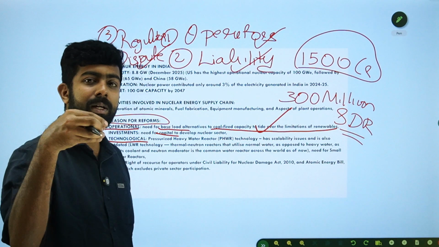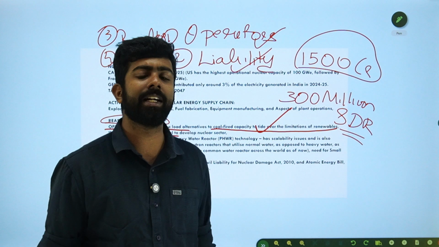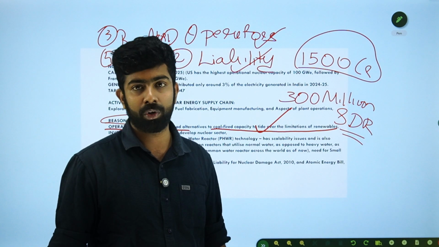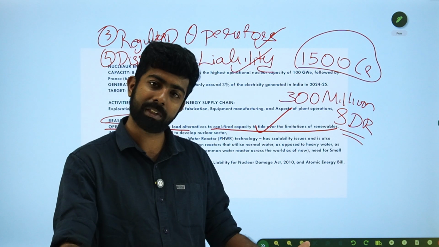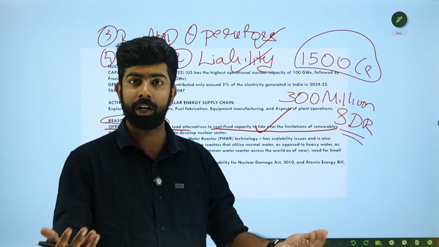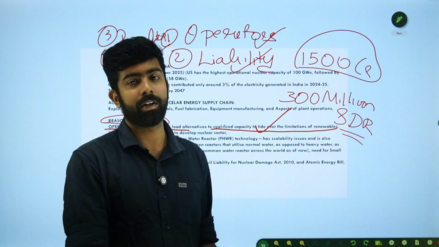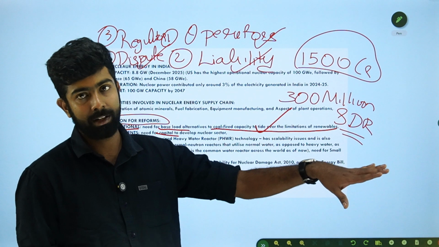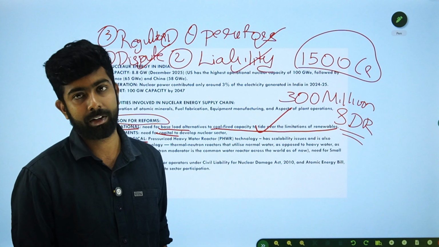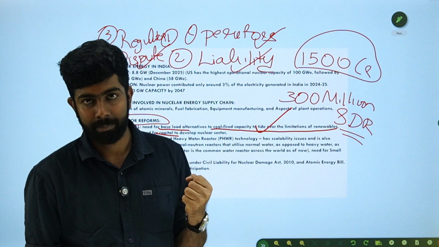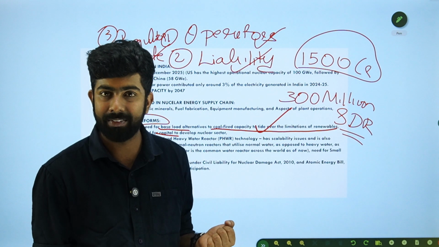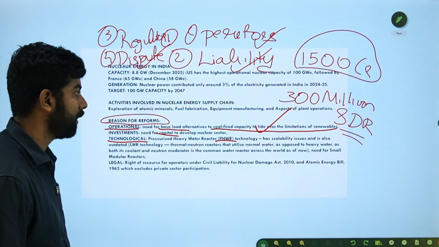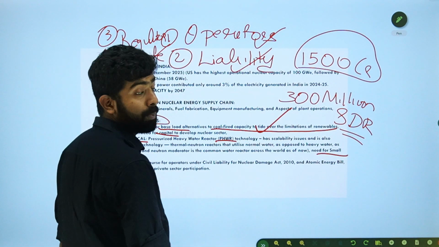Technological reasons: we actually use the pressurized heavy water reactor, but that is a little outdated, because the world has now moved on to light water. We use heavy water, which is deuterium, while they use light water as moderator and everything. These are the plants in the Western countries. To get that technology, we need to attract foreign private participation. Also, to attract small modular reactors.